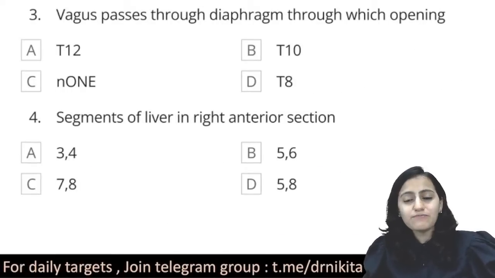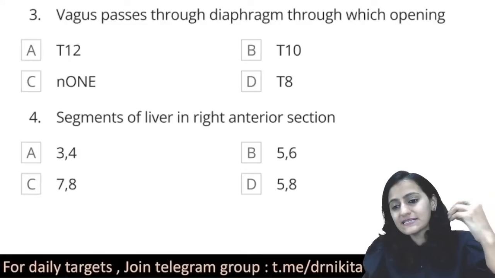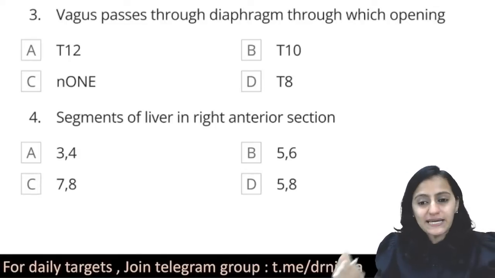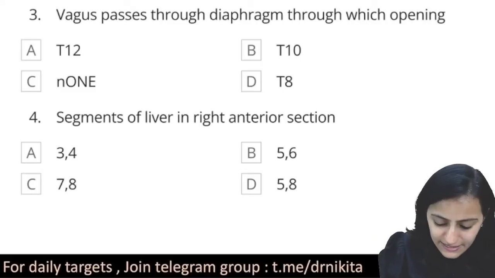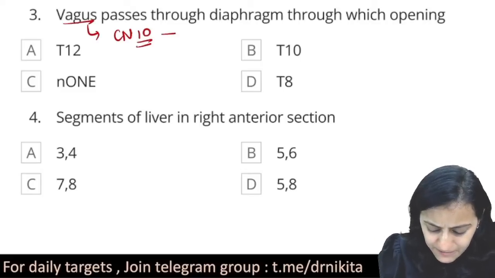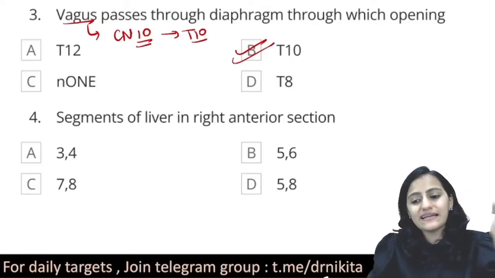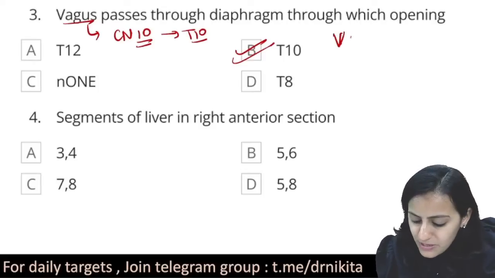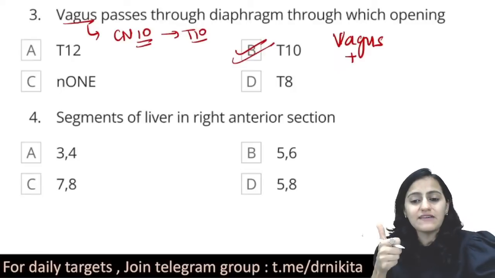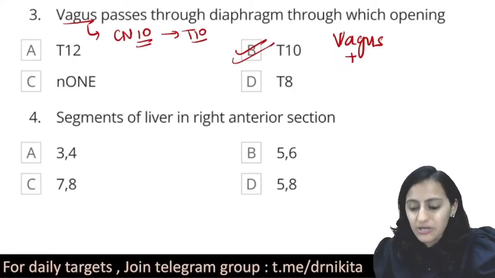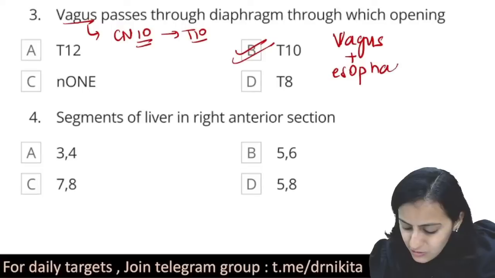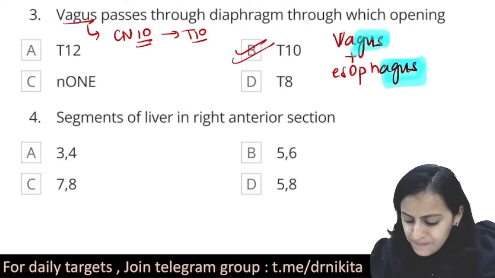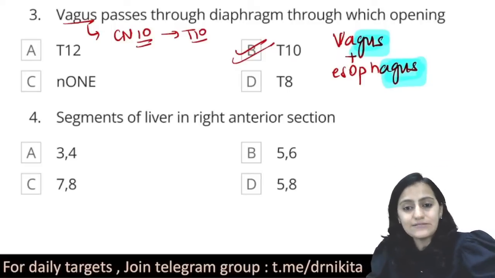Vagus passes through the diaphragm through which opening? Is it T8? Is it T10? Is it T12? Or is it none? So the easy trick to remember where the vagus goes: remember vagus is cranial nerve 10. So it passes through T10. Okay, that is the trick to be remembered. Along with vagus, the T10 opening basically has the esophagus. Remember that vagus rhymes with esophagus. So it is through T10, vagus and esophagus.